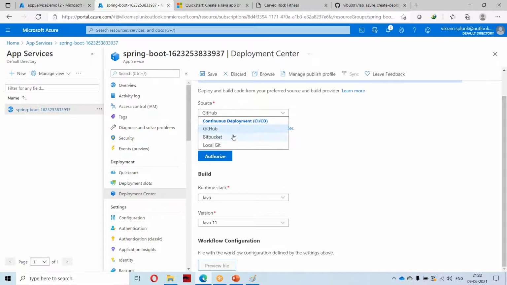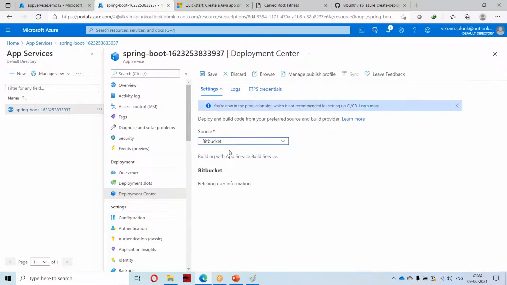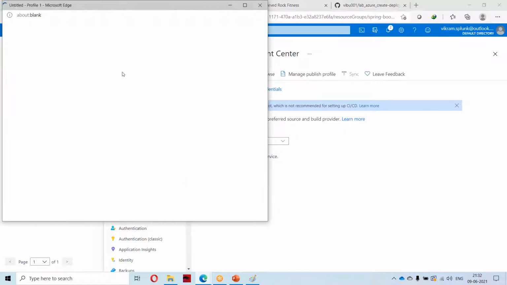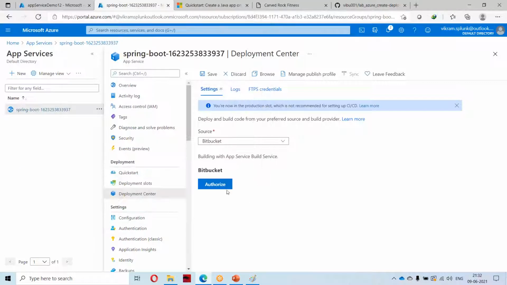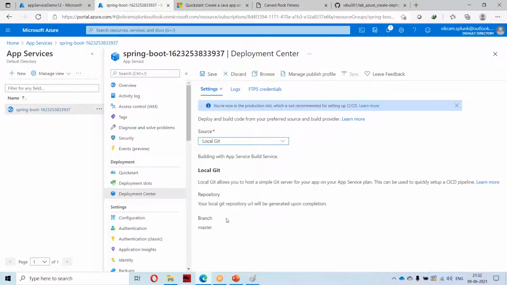If it is Bitbucket, it is the same thing. You have to connect to Bitbucket by giving your credentials. It will automatically redirect to Bitbucket where you enter your credentials. If it is a local Git, then there will be a different approach.